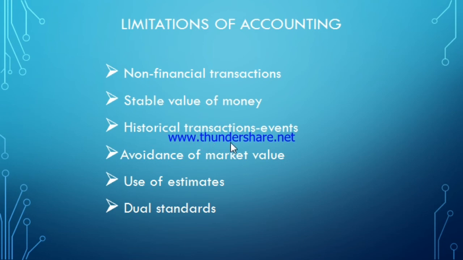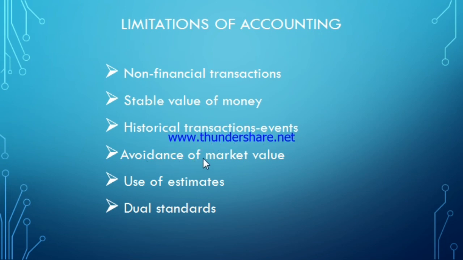The third point is historical transactions or events. In accounting, historical transactions or events are recorded. It means past information or past transactions are recorded. No corrections are allowed in transactions for any mistakes. It means if any mistakes have happened, we cannot rectify those mistakes once they have been recorded. But still, historical transactions and events are useful. These events or historical transactions are most helpful to us in taking future decisions. So even though it is a limitation, it is also helpful to us in taking future decisions.